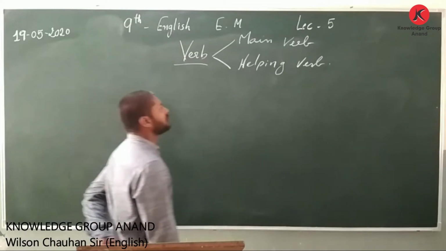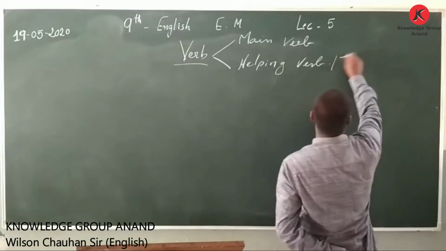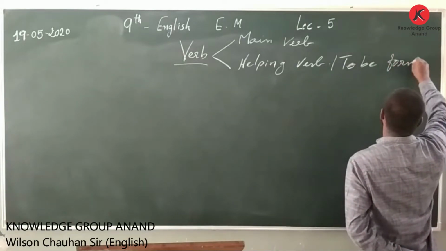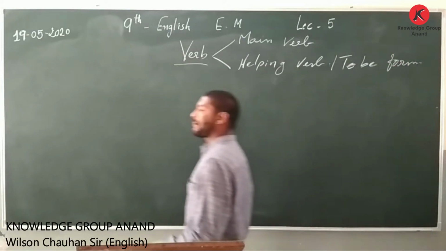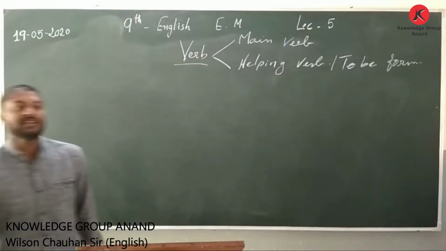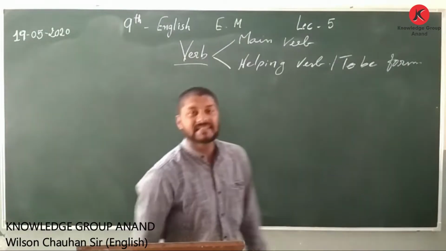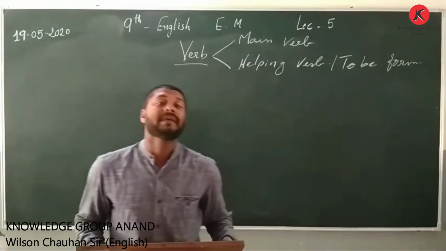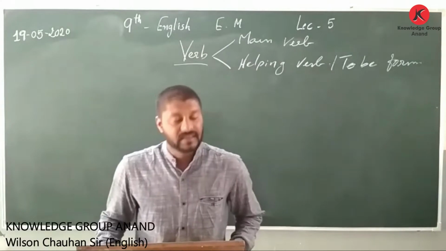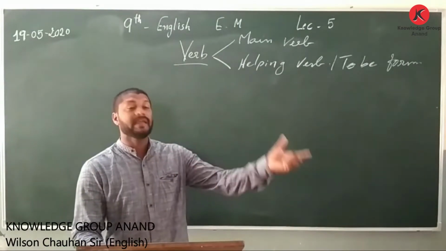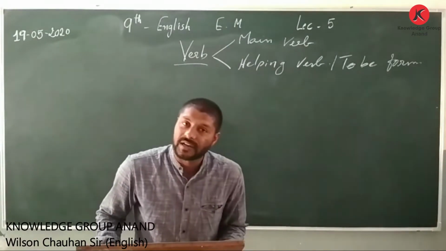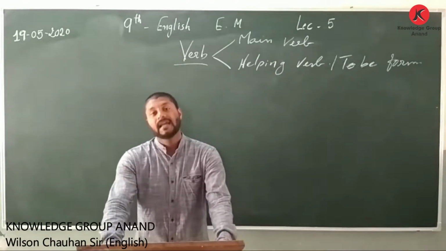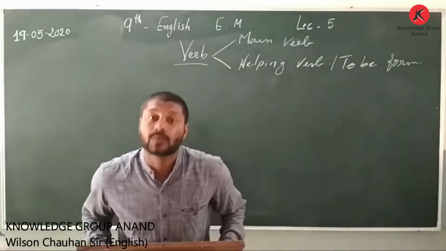What is a helping verb? Sometimes we also call them to be forms. Now what happens? Take for an example, to be forms. If I ask for the present, it is am, is, are, have, has also will be included, my dear friends. Yes, because they are all helping verbs. In past tense, for example, we have was, were, and had. In future, definitely you will answer will and shall.